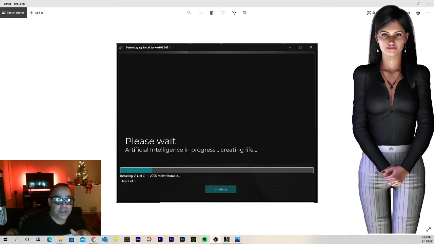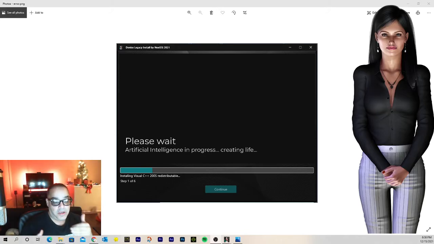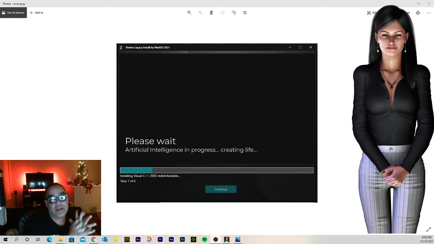All right, everybody, I'm going to address this little bug that we've been having with the installation process of Denise Legacy. Now, I ran into this problem and I found out later that I was not alone. Several other people ran into the same issue. When you're installing the program and you come to this point where it says installing Visual C++ 2005 redistributable, if it hangs on this right here, that's the problem we're talking about. There's a lot of people that can't get past that right there.